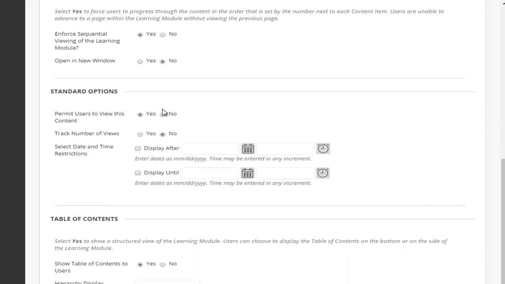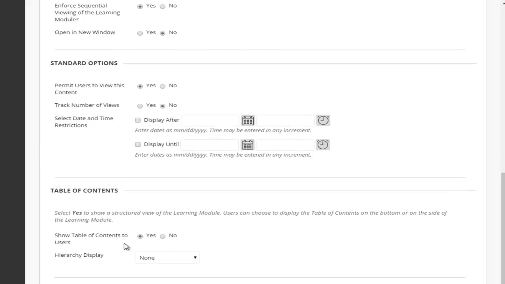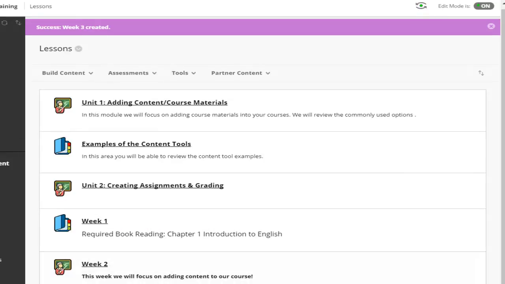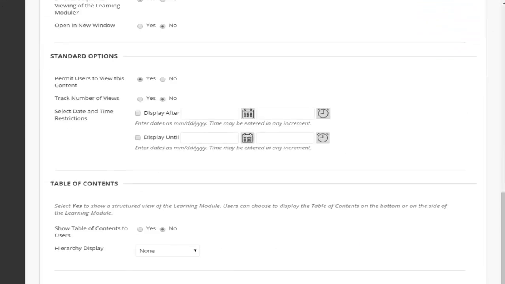We can choose the dates and set our standard options as usual. We have some information if we want to show the table of contents or not. We've seen it with the table of contents, so we're going to click No for our practice. At this point, we see our folder would appear, and we see that there's a description underneath. If we edit our folder and we hit submit,